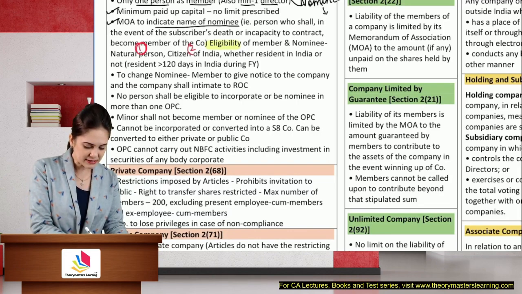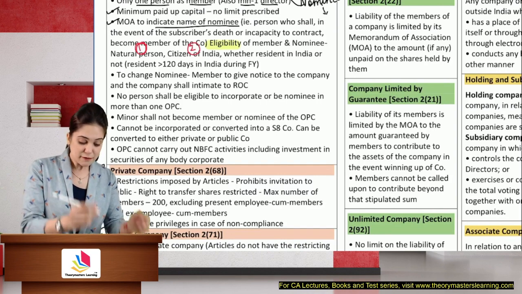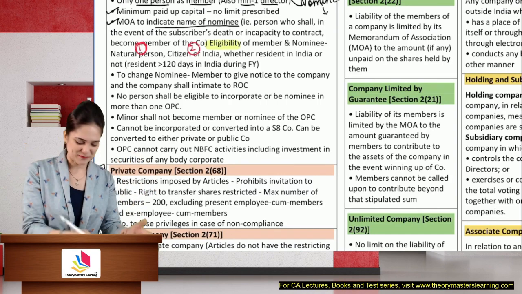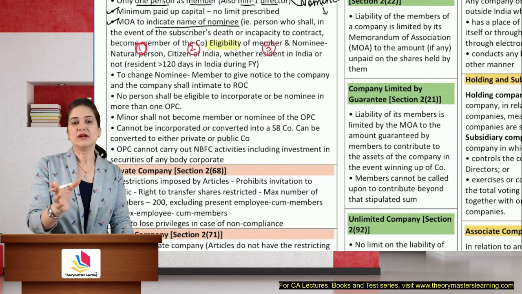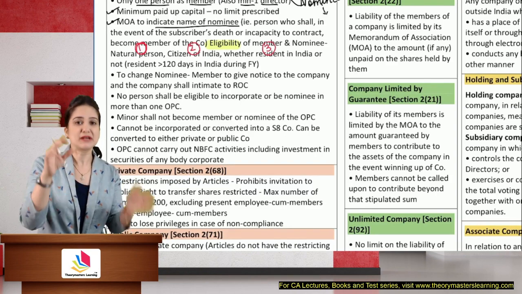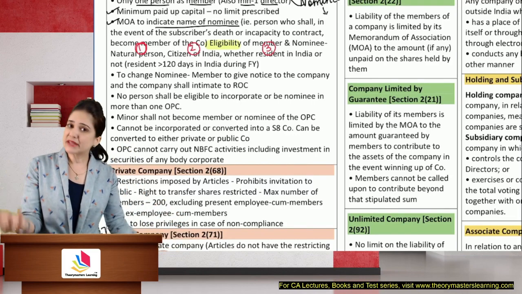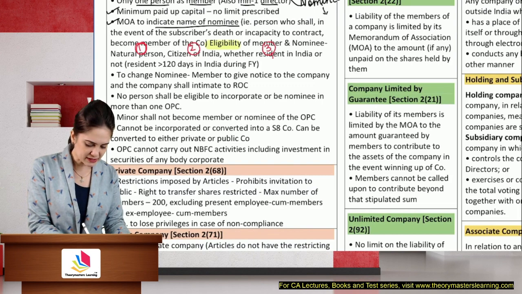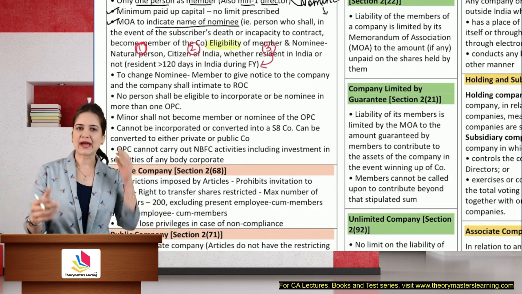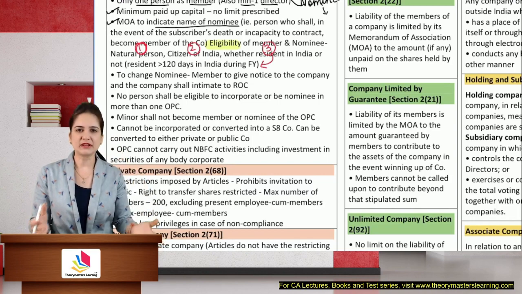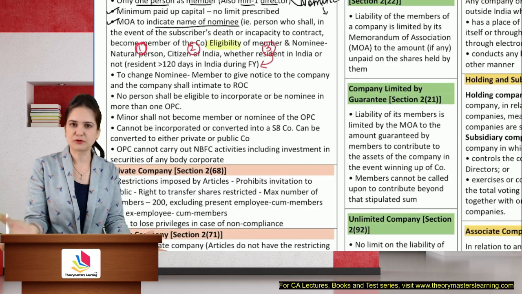He must be a citizen of India. Citizenship is given to individuals only, living persons, whether resident in India or not. Earlier, there was a requirement that he should be a resident. But now, after the amendment, he may or may not be a resident. Even then, they have defined a resident. Anyways, even if you are not a resident, you can be a member or a nominee. Then why define it? Since the term resident is used over here, they will have to define it, right?